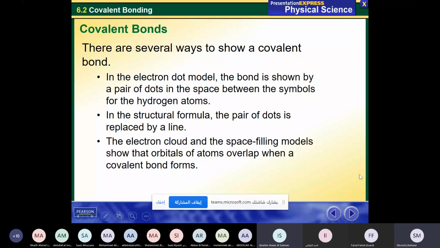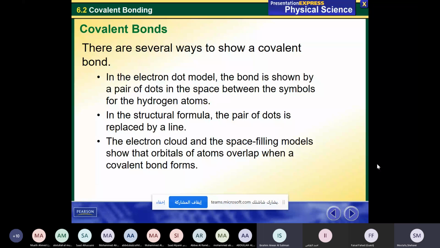Covalent bond. There are several ways to show a covalent bond. In the electron dot model, the bond is shown by the pair of dots in the space between the symbols for the hydrogen atoms.